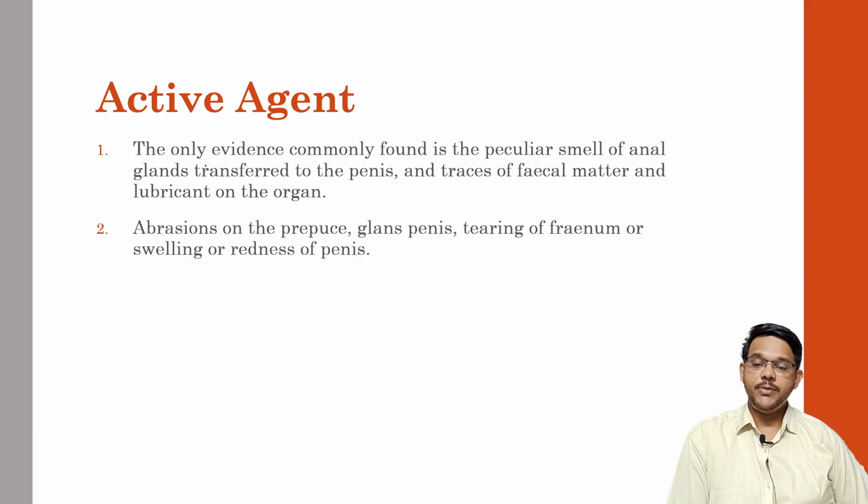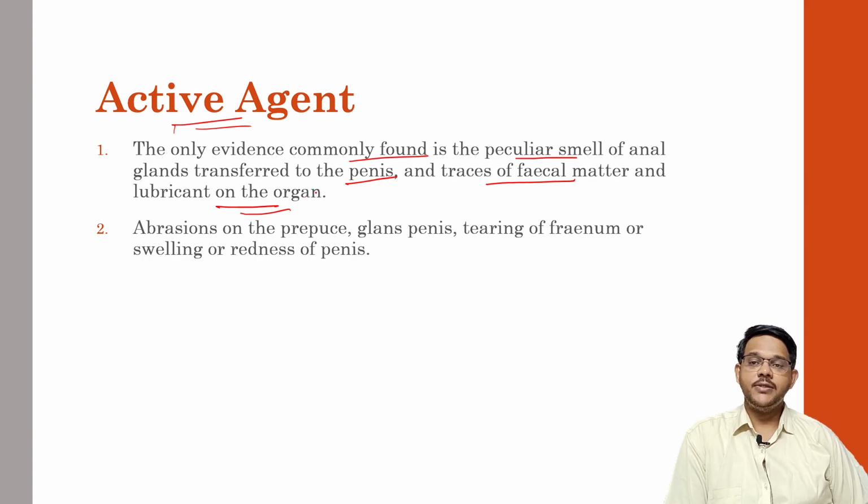Now coming to examination of the active agent in case of sodomy. Again, in the active agent, the only evidence commonly found is the peculiar smell of anal glands transferred to the penis and traces of fecal matter and lubricant on the organ. So if he has completely penetrated the anus, then anal fecal matter will be present on the penis, as well as the smell of anal glands.